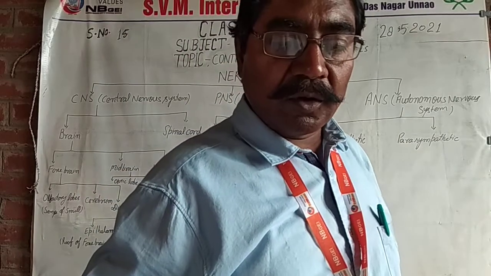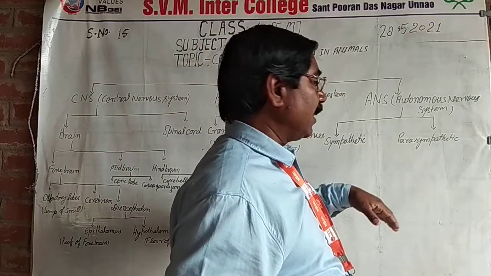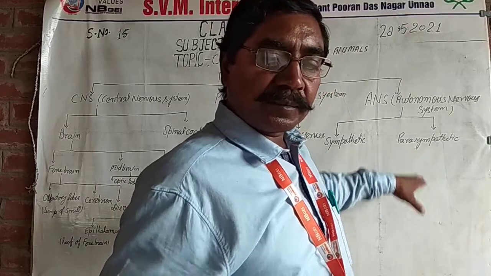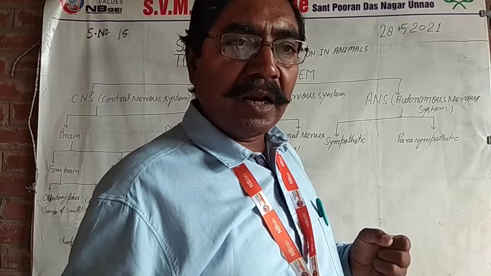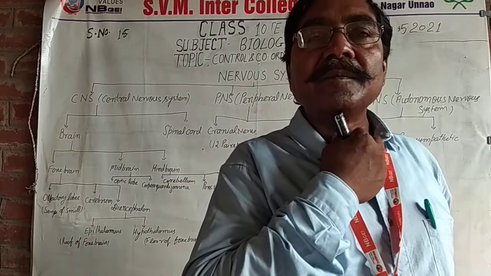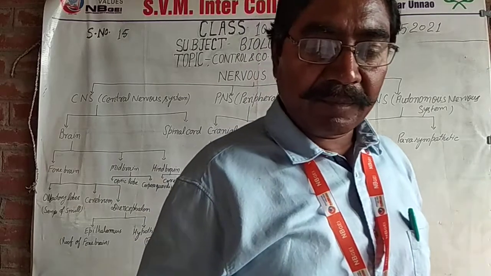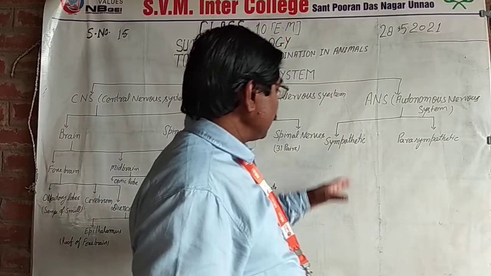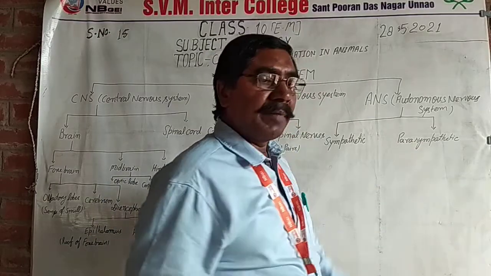Such functions also include contracting the blood vessels by the sympathetic and dilating the blood vessels by the parasympathetic, dilating the pupil by the sympathetic and contracting the pupil of the eye by the parasympathetic, and dilating the bronchia by the sympathetic and contracting the bronchia by the parasympathetic, inhibiting gastric secretion by the sympathetic and increasing gastric secretion by the parasympathetic.